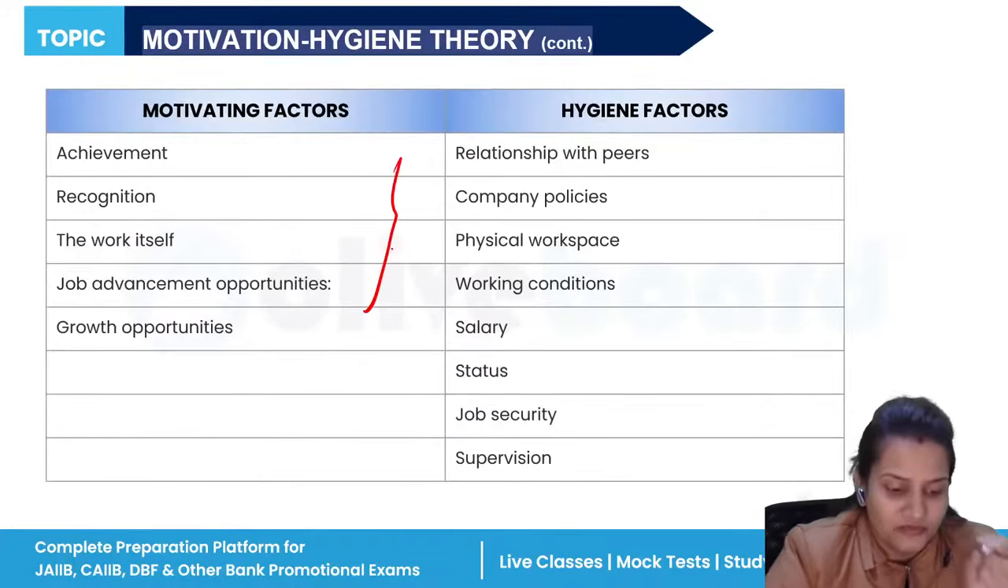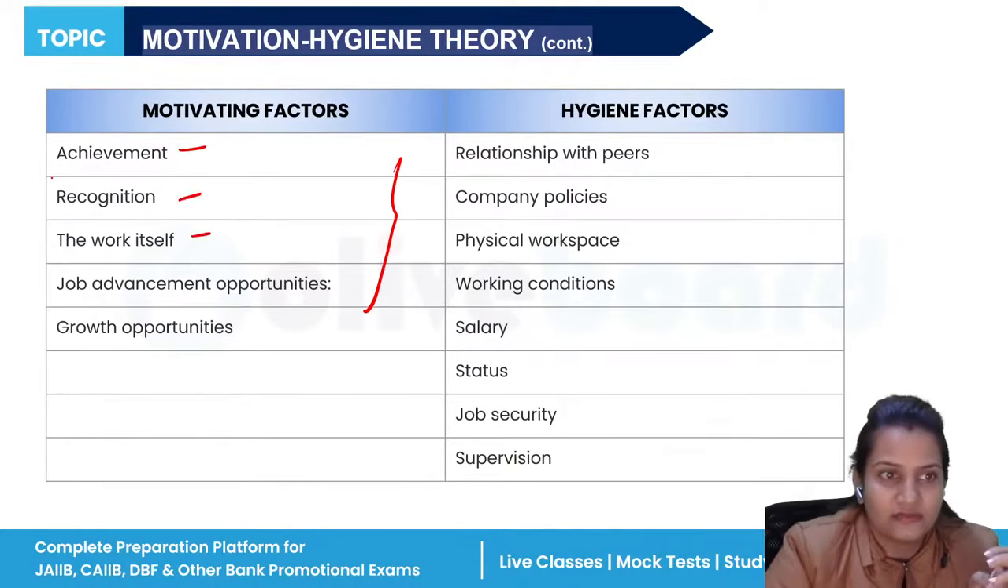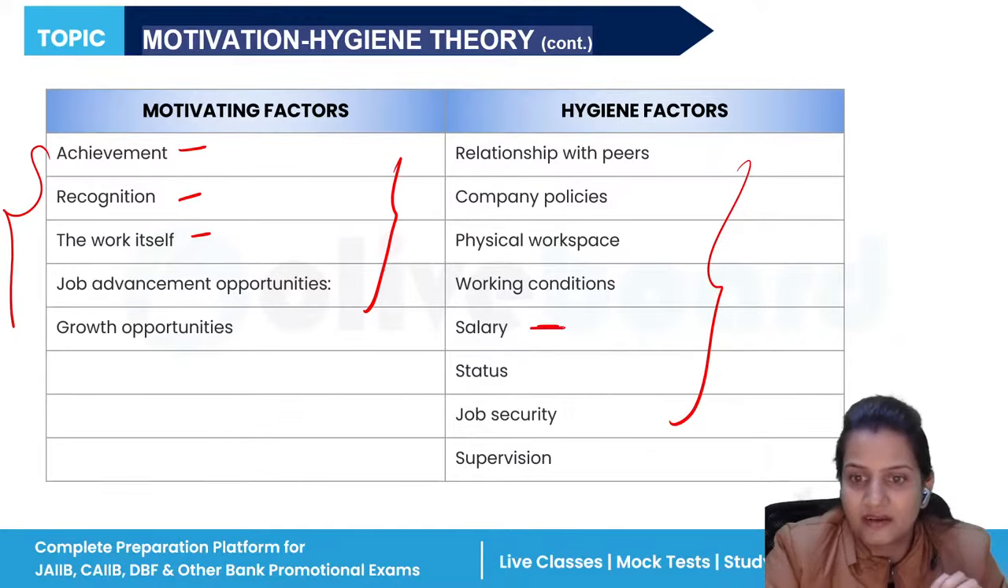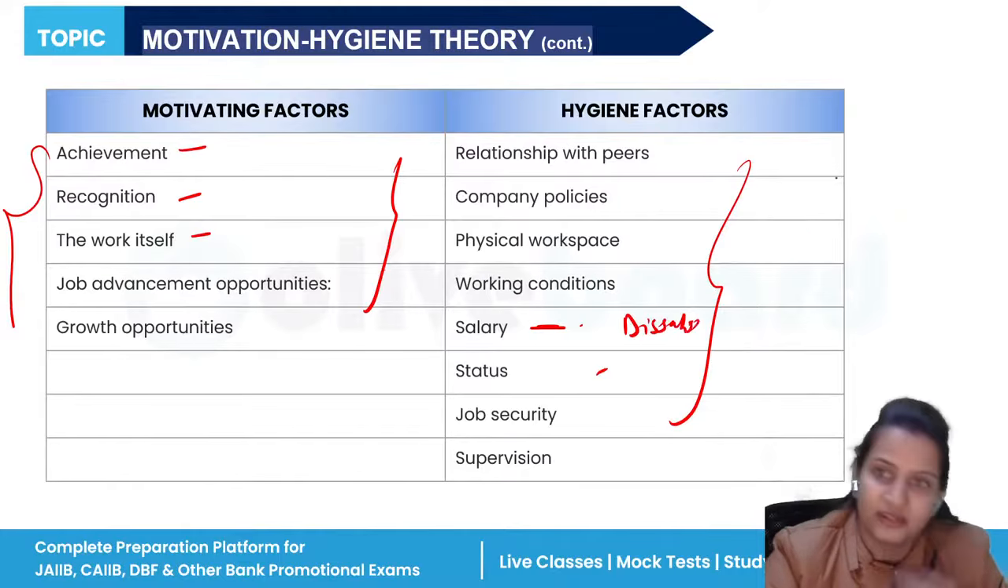So these are some motivation factors: achievement, recognition, the work itself. And these are some hygiene factors. Like, if every month the salary is credited to your account, it does not give you any big happiness. But if in a certain month the salary does not get credited, then definitely you will feel dissatisfied. You will feel the status. All these come under hygiene.